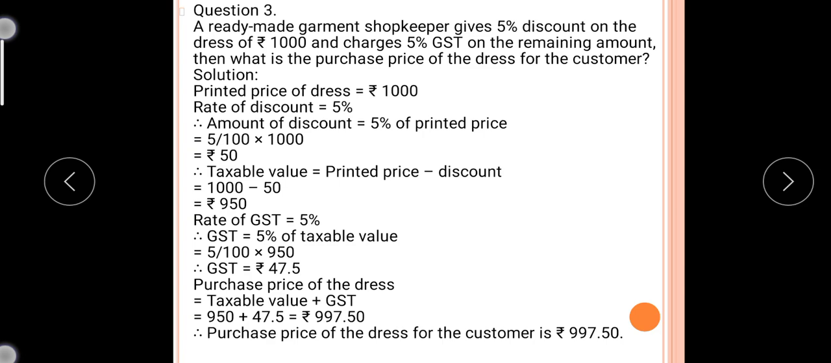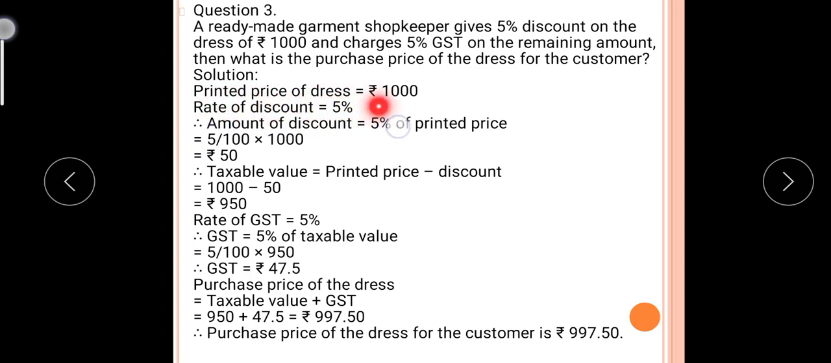A ready-made garment shopkeeper gives a 5% discount. Whatever amount the price is, on that price 5% discount. First calculate the 5% discount, subtract it from the amount, and you will get the taxable amount. On that taxable amount you have to calculate the GST. Okay, and then we have to add this GST to the taxable amount, then you will get the purchasing price of the dress for the customer.